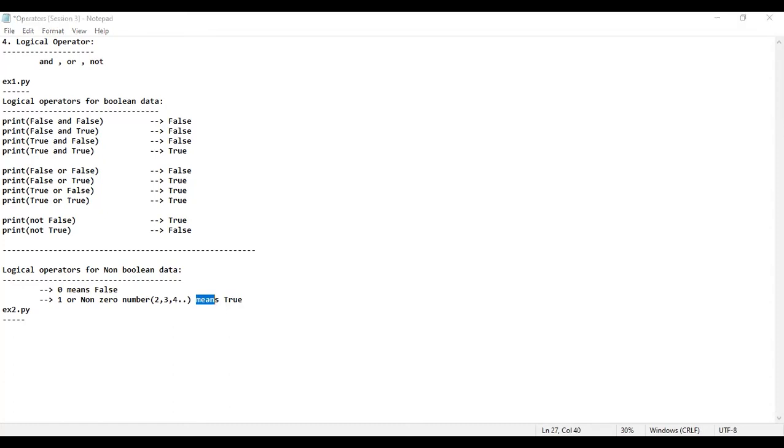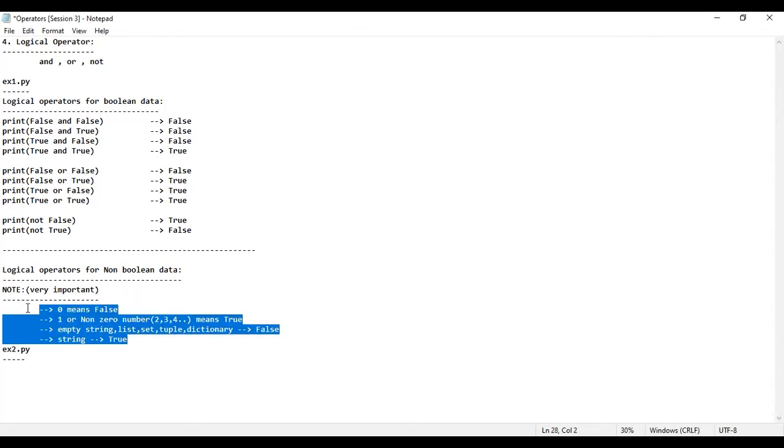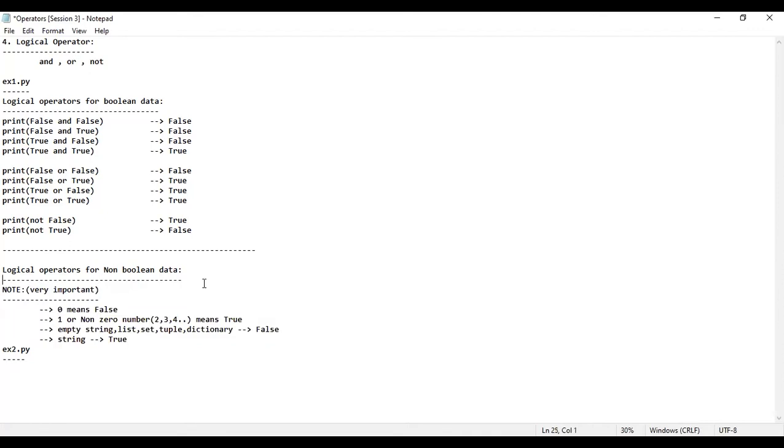Next, if it is an empty string or list or set or tuple or dictionary, if you are providing an empty string or a list, set, tuple, all those things, then it will treat the data as what? False. Is that fine? And next, if it is string data, anything, then it will read the data as what? True. This note point is very important, guys. If you are aware of these 4 points, you can easily learn the logical operators for non-Boolean data.